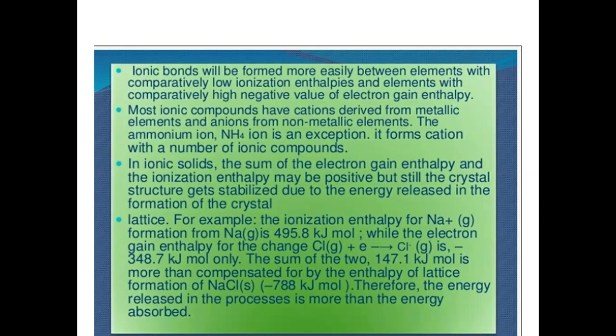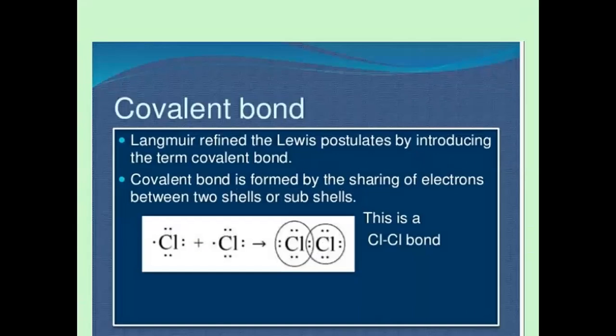So there are so many compounds which exchange their electrons, and in this way the force of attraction will develop in between them, and due to this force of attraction they will get bond with each other, and this is the chemical bonding. Now what are the factors which affect the ionic bonds, or you can say what are the factors which are required for the formation of an ionic bond?